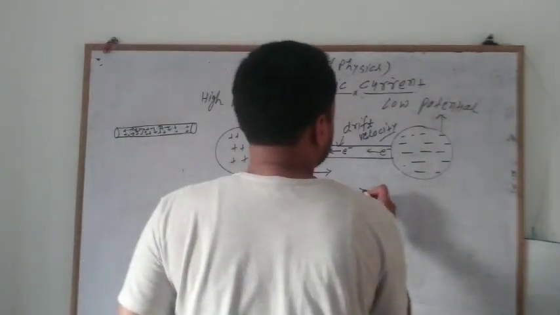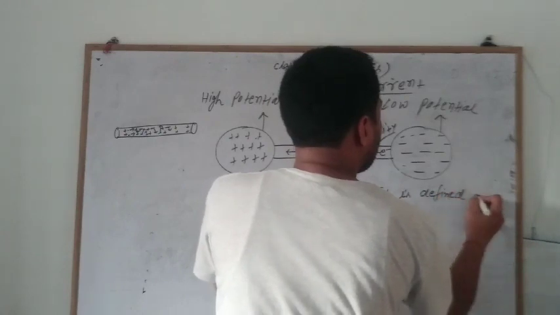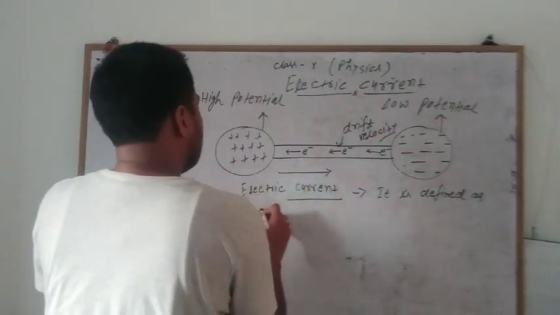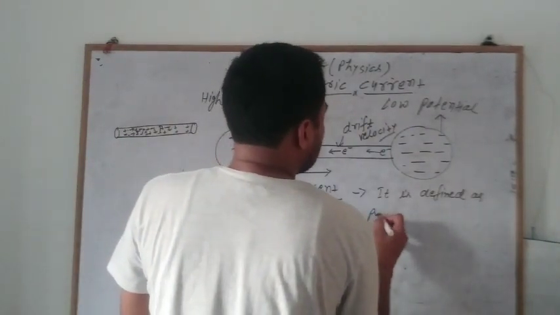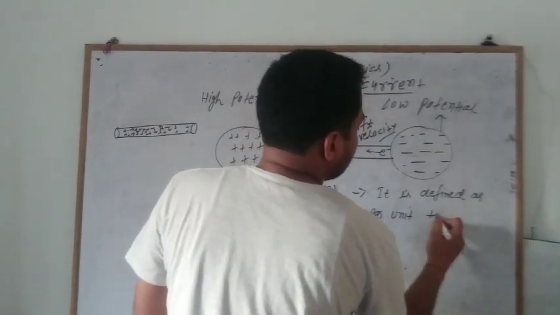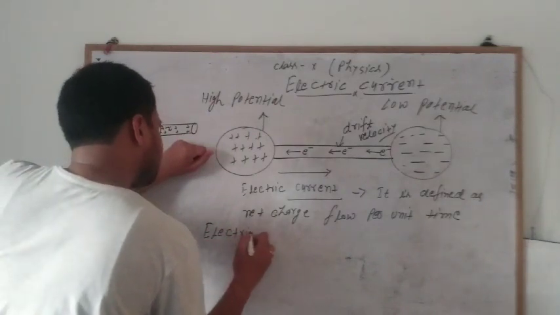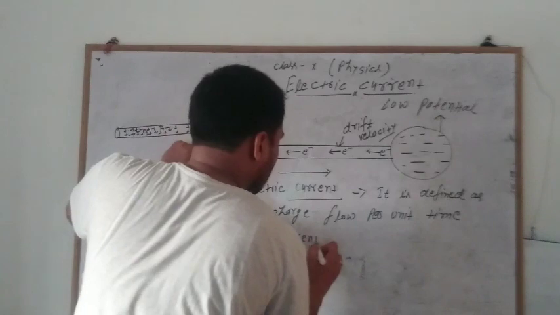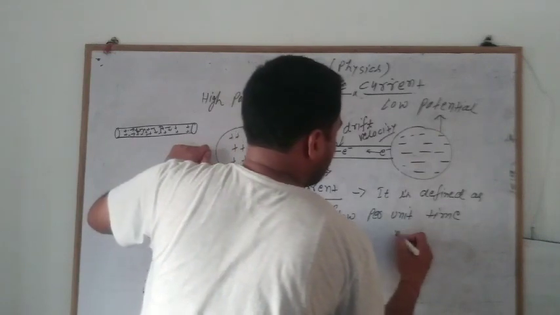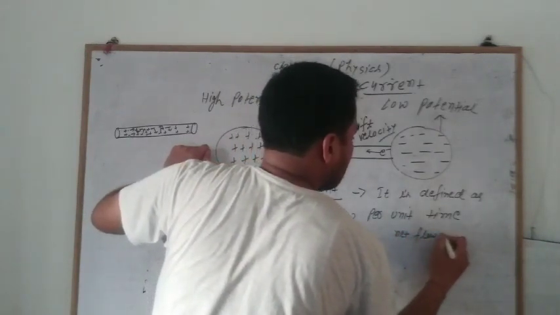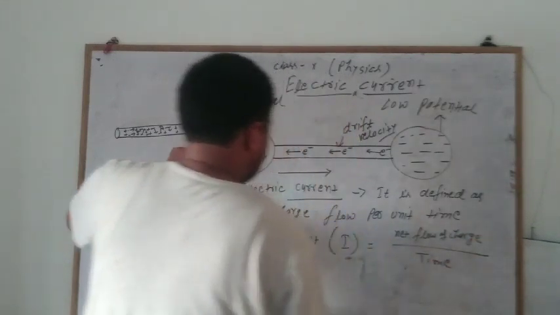So how do we define electric current? It is defined as net charge flow per unit time. In this way we can write that electric current, symbolized by I, is equal to the net flow of charge per unit time.